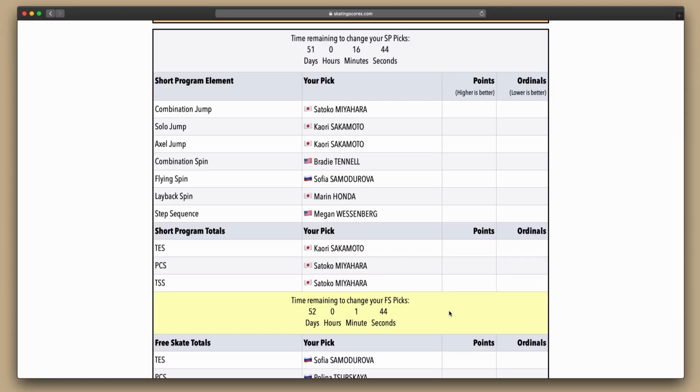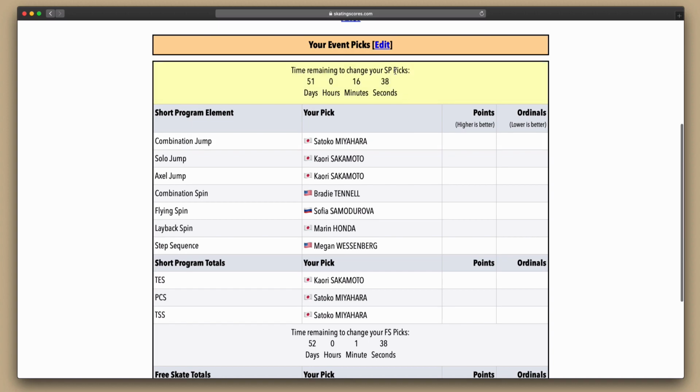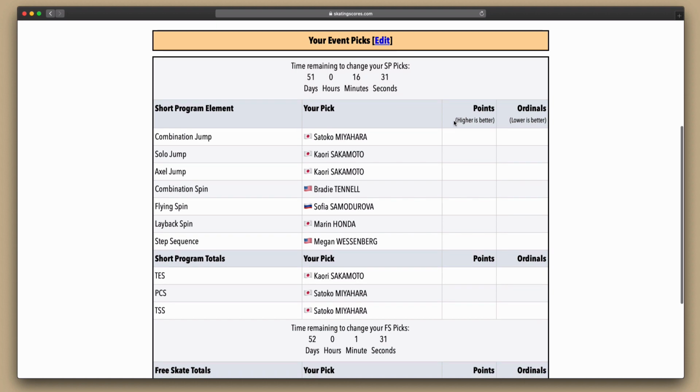The deadline is roughly 1 hour before each segment begins. Note that you can still make changes to your free skate picks after the short program has completed. That may often be a good idea, since you can take into account how skaters have performed in the short program to make your picks for the free skate.